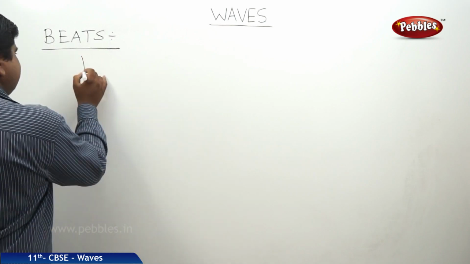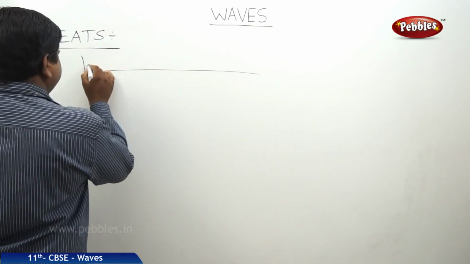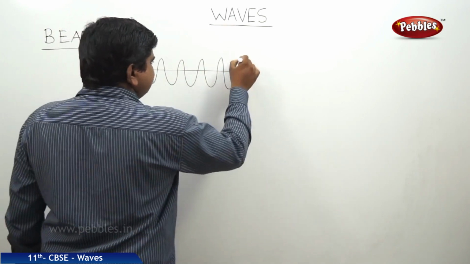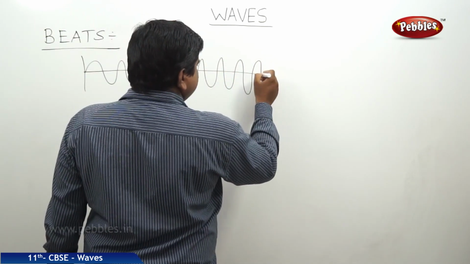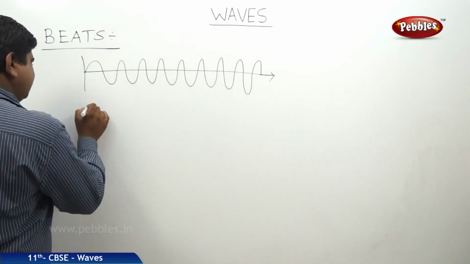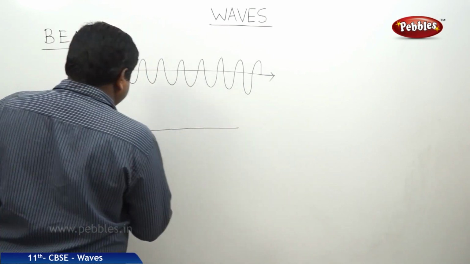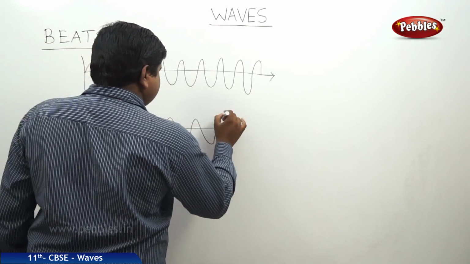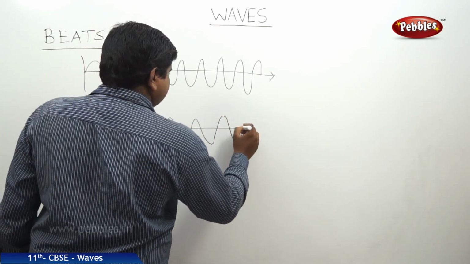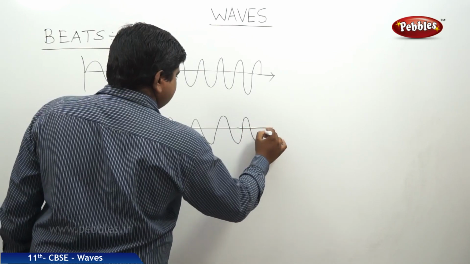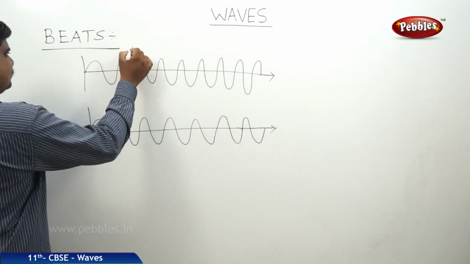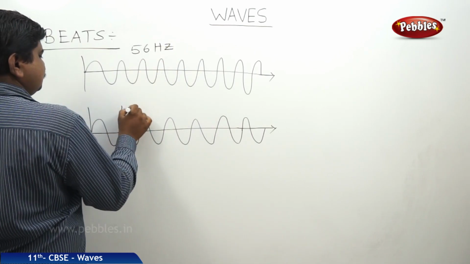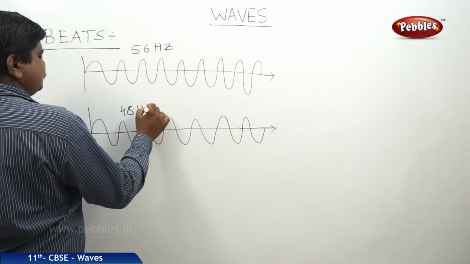So if this is the first wave of frequency 56 Hz, and this is the second wave of frequency 48 Hz.